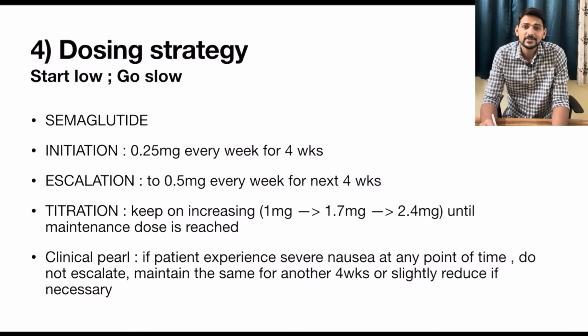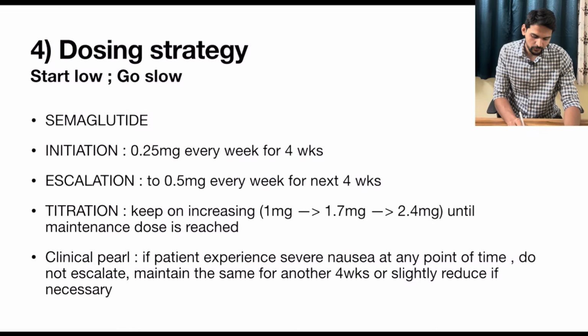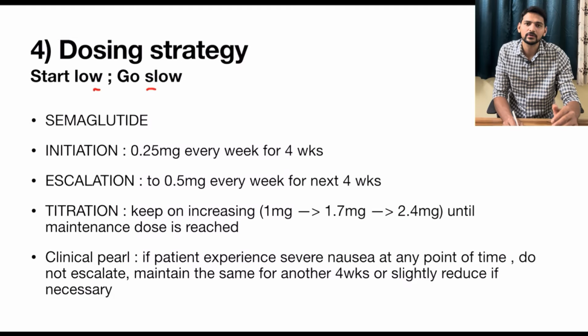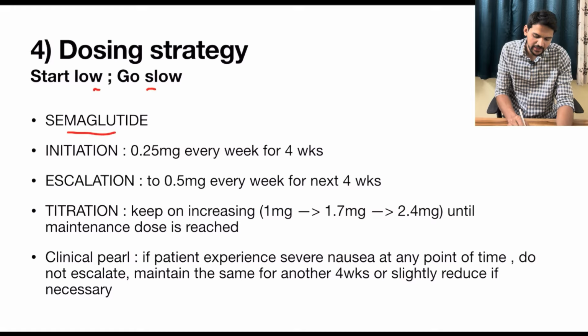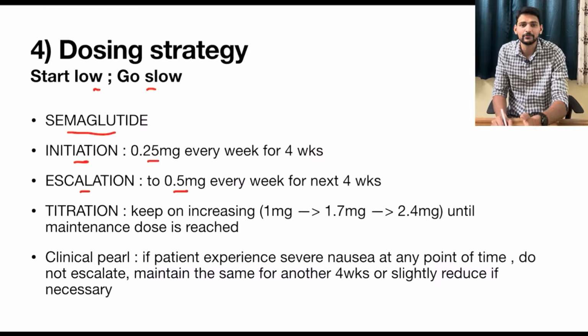Coming to the dosing strategy. What we have to follow here is, we should start low and go slow. So ideally start with the lowest possible dose and keep on increasing the dose very slowly. For example, the commonest one being semaglutide. Initiation should be 0.25 mg weekly, one injection given for 4 weeks. So this will complete the first month. Then we have to follow escalation. So we have to start giving 0.5 mg every week for the next 4 weeks.